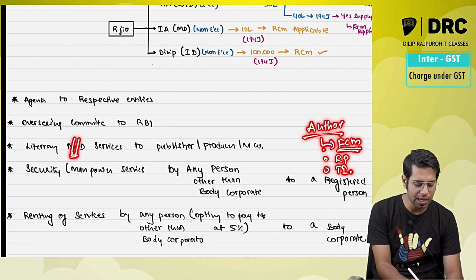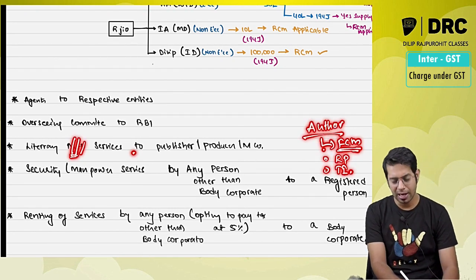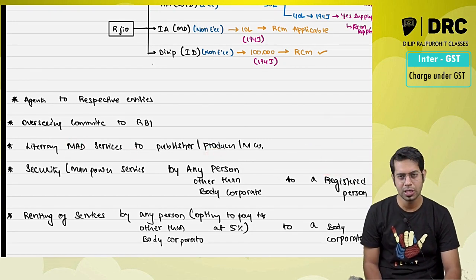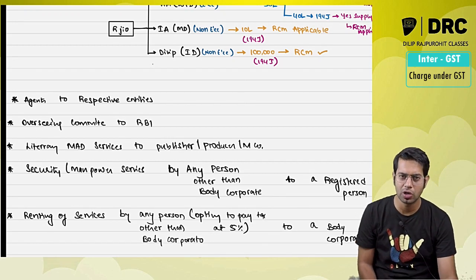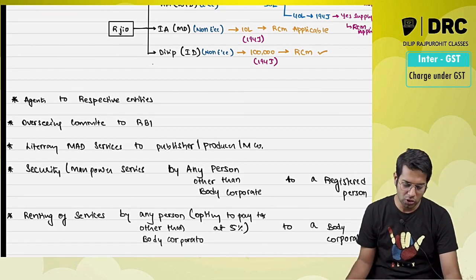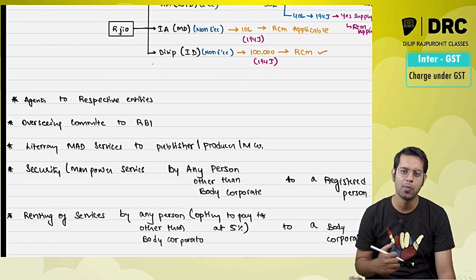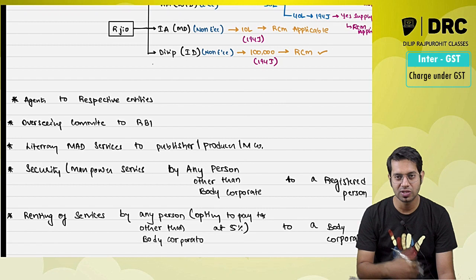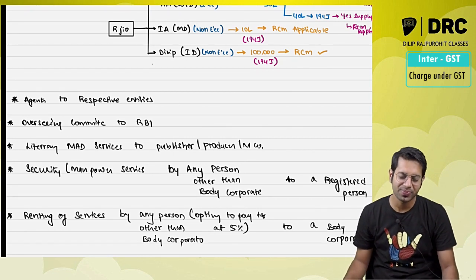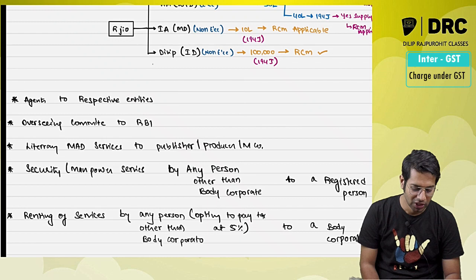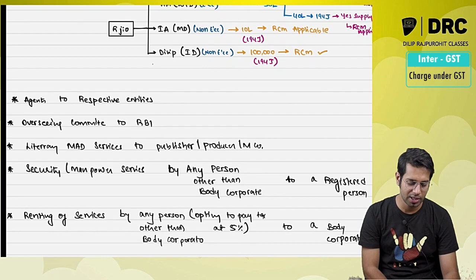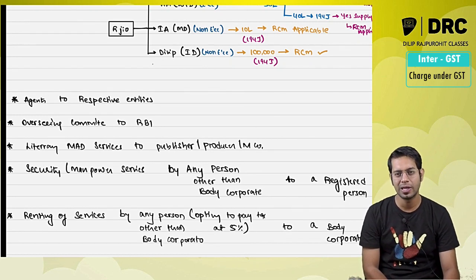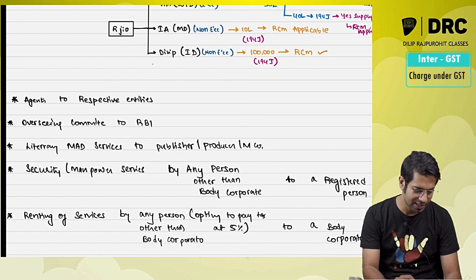Then music, artistic and dramatic services given by an artist to a producer or a music company, that producer or the music company has to pay the taxes under reverse charge. Say A.R. Rahman is composing a song for T-Series, or Anirudh has composed music for, say, Jailer, and for many movies obviously, and recently the released Jawan, etc. So in this case Anirudh is giving services to, say, Red Chillies or that particular music company. In this case, who will have to pay the taxes, sir? The music company will have to pay the taxes under reverse charge.